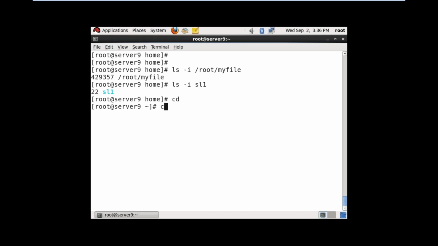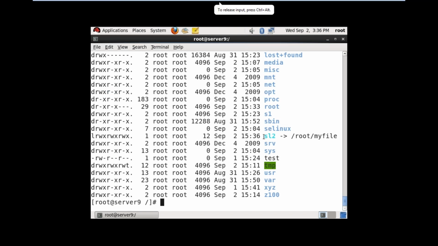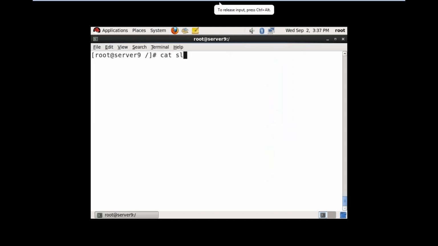Now I am going to slash. I want to link here: ln -s, where the file is located, root. What is the file name? myfile. Link name SL2. Now ls -l. See here SL2. One link is linked, L. This is the second link.